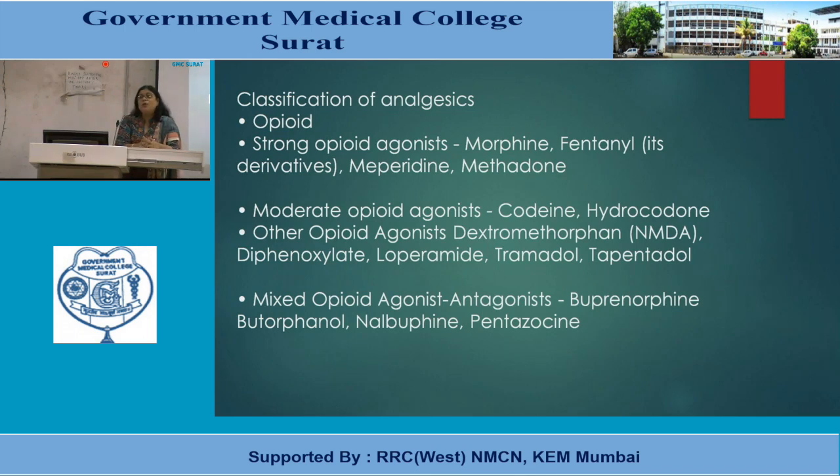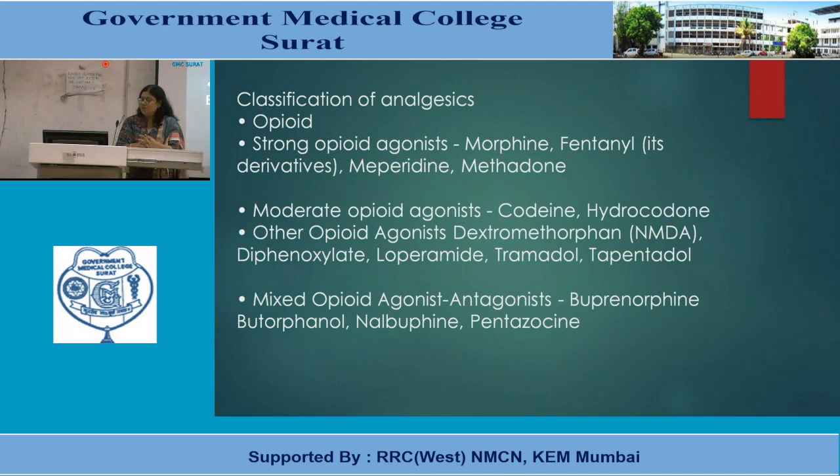Strong opioid agonists are morphine, fentanyl, meperidine, methadone. Moderate ones are codeine, hydrocodone.